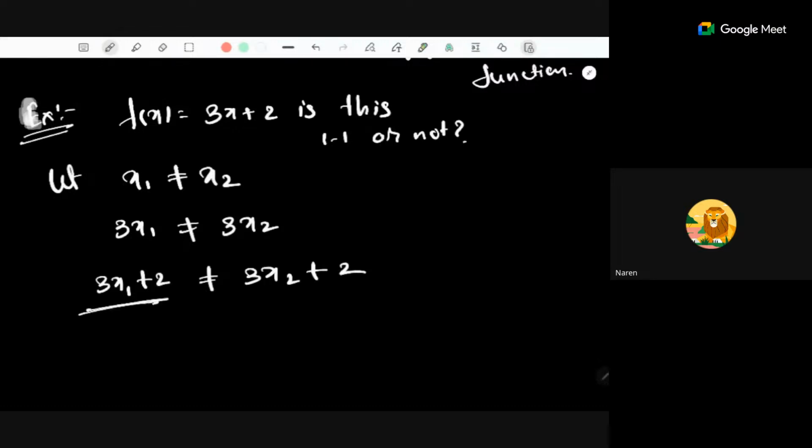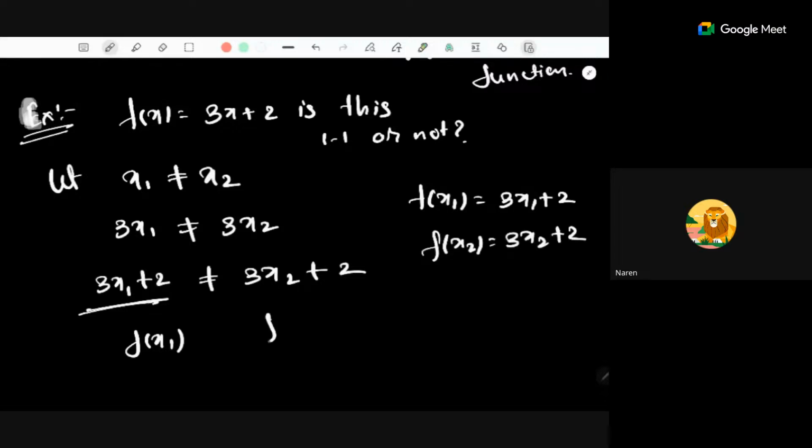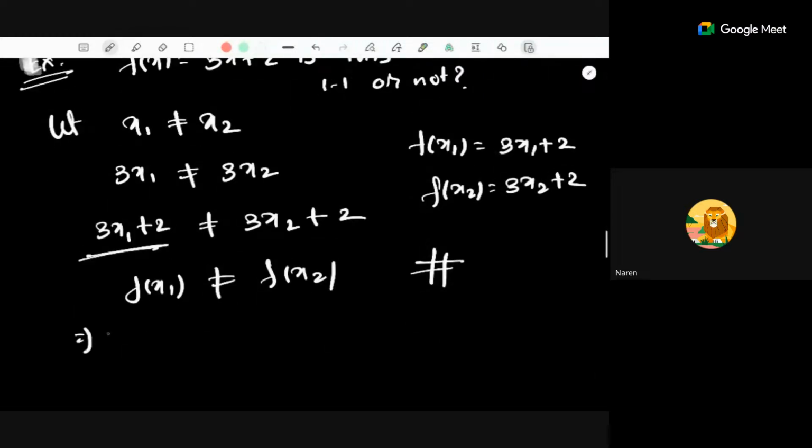But what is this 3x1 plus 2? If you compute the value of f of x1, this is nothing but 3x1 plus 2. This is your f of x1. Now what is 3x2 plus 2? This is your f of x2. So f of x1 is not equal to f of x2. Here you have proved the statement, which says that if this holds, then the function is 1-1. So it means that f is a 1-1 function.